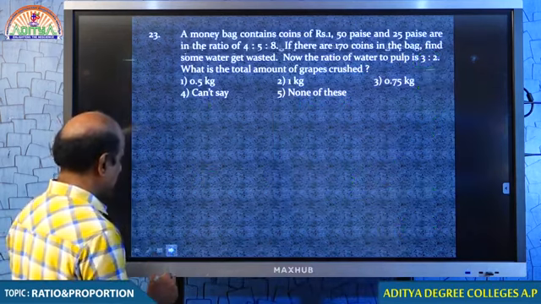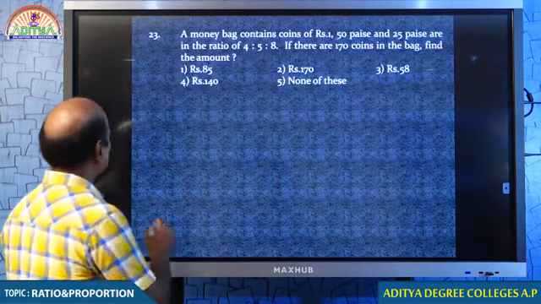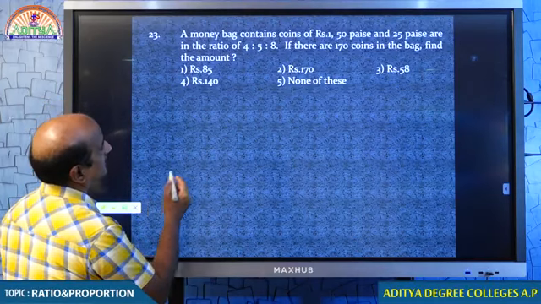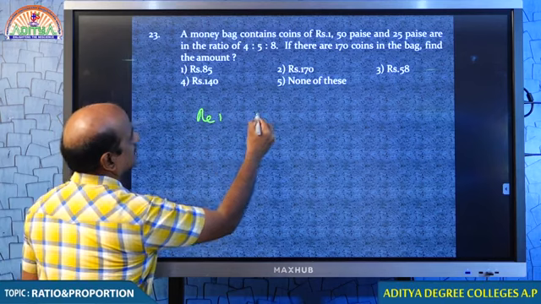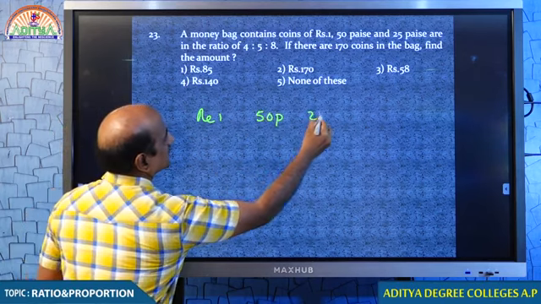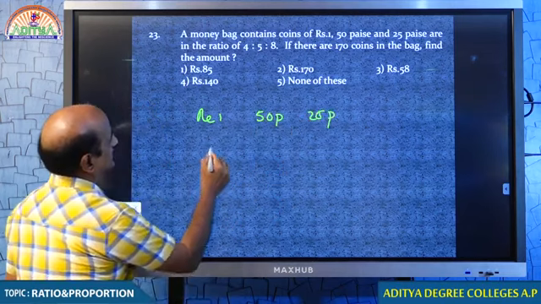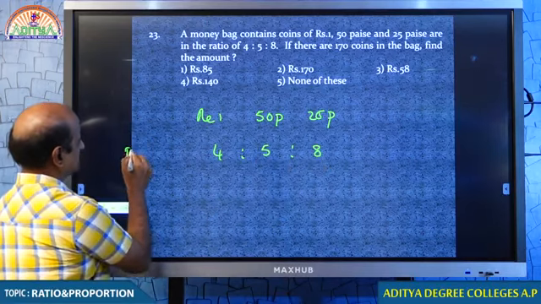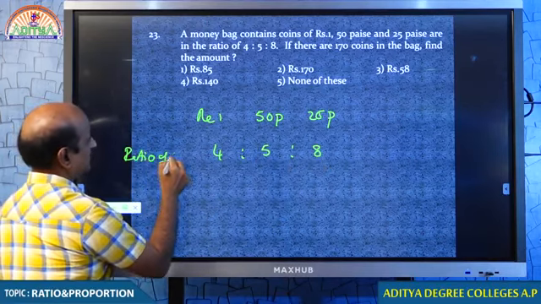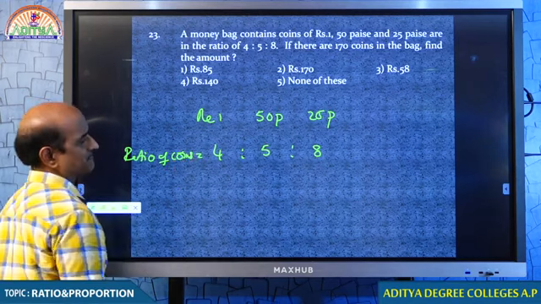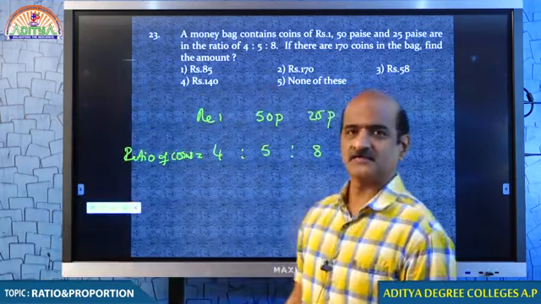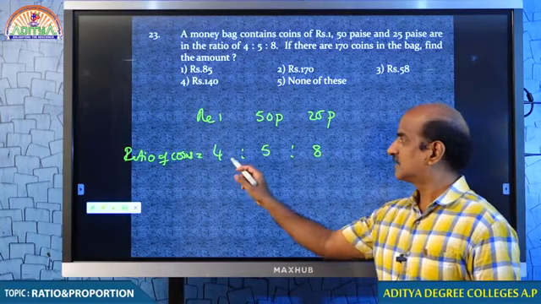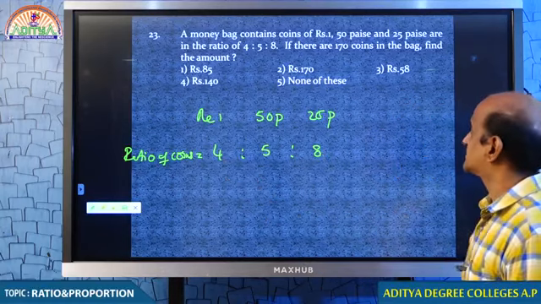Question number 23. A money bag contains 1 rupee coins, 50 paise coins, 25 paise coins. They are in the ratio 4:5:8. What is 4:5:8? This is the ratio of coins. Which means there are more number of 25 paise coins, there are less number of 1 rupee coins. The ratio indicates the same.